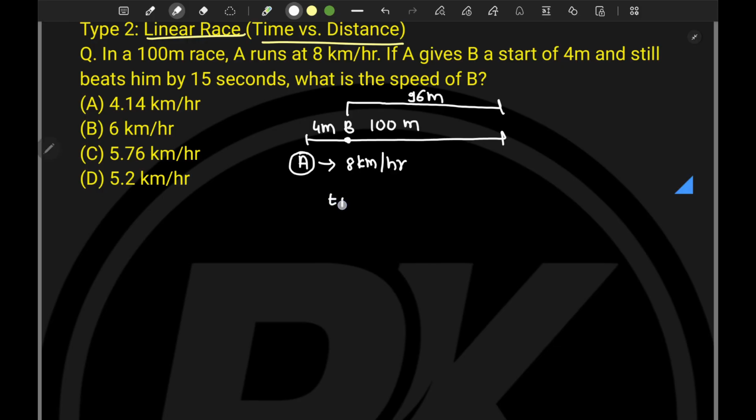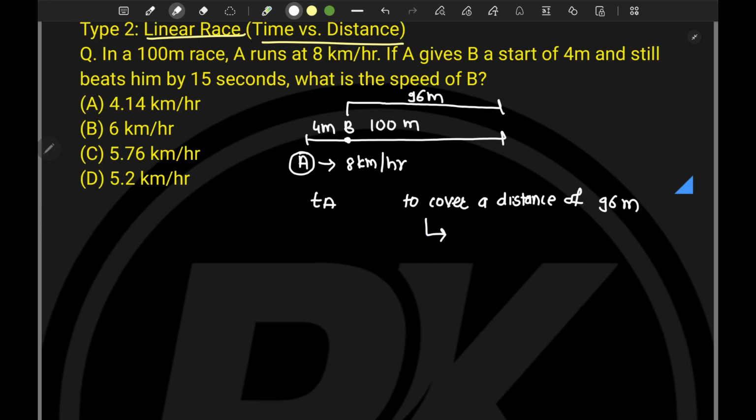Let's say the time taken by A is TA. Then to cover a distance of 96 meter, as we know, B is not running for entire 100 meter.